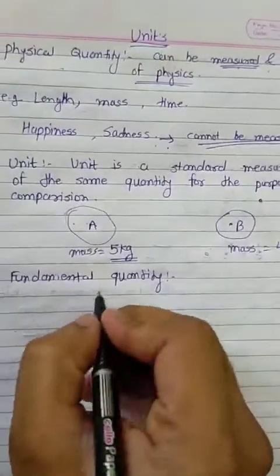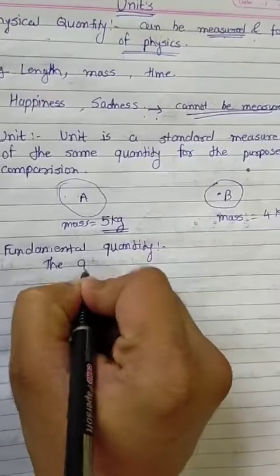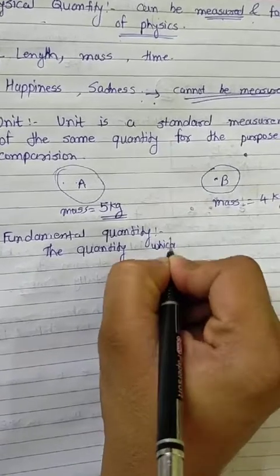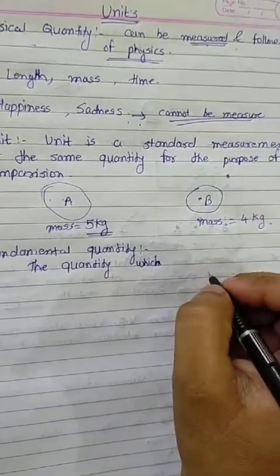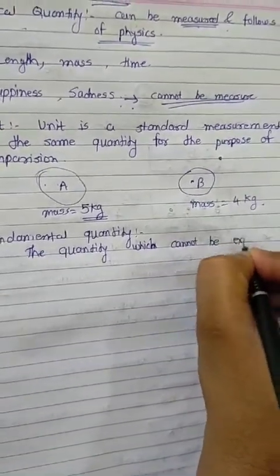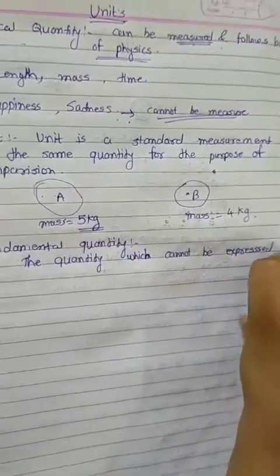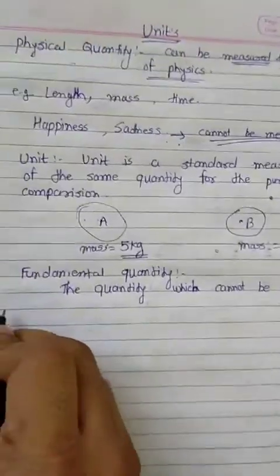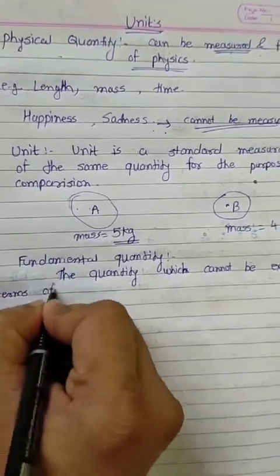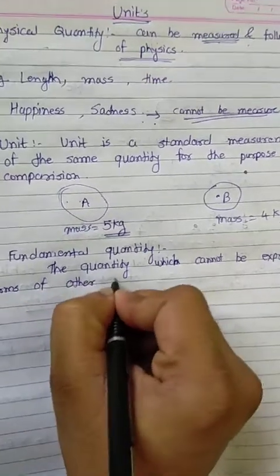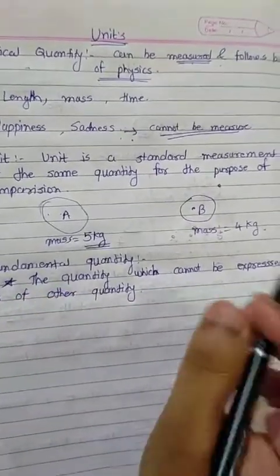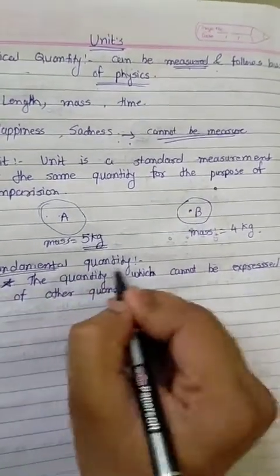See here, the quantity which cannot be expressed in terms of other quantity, such quantities are called fundamental quantities.